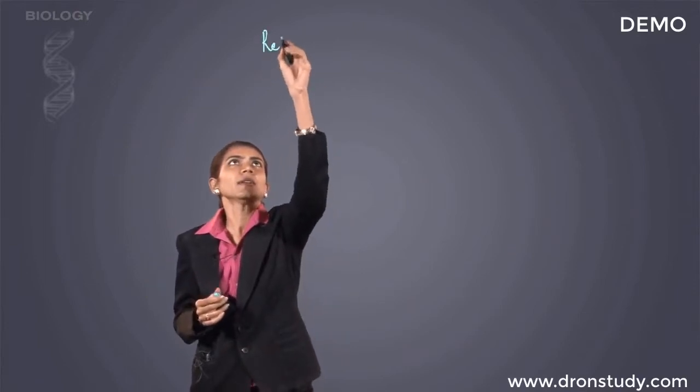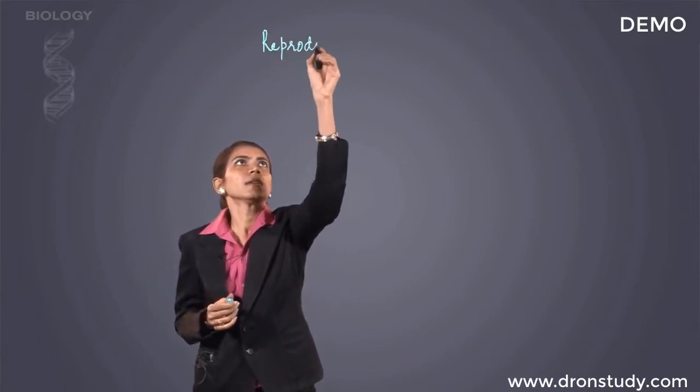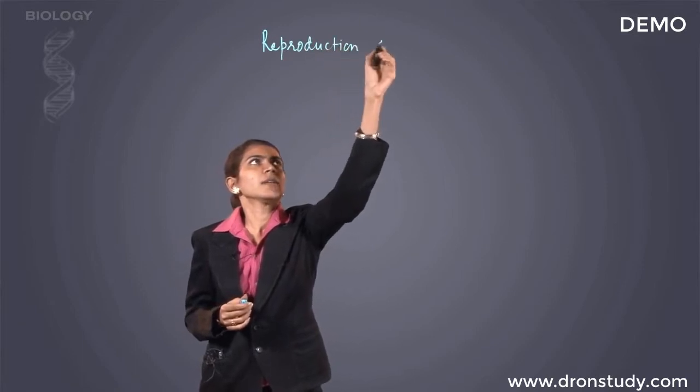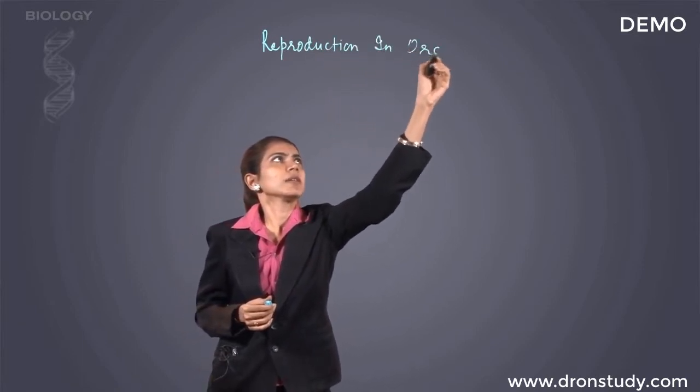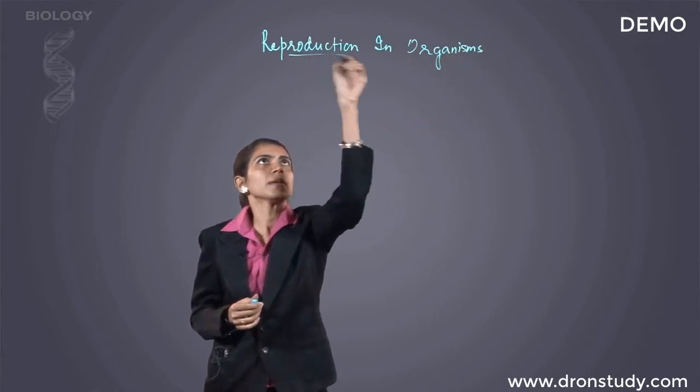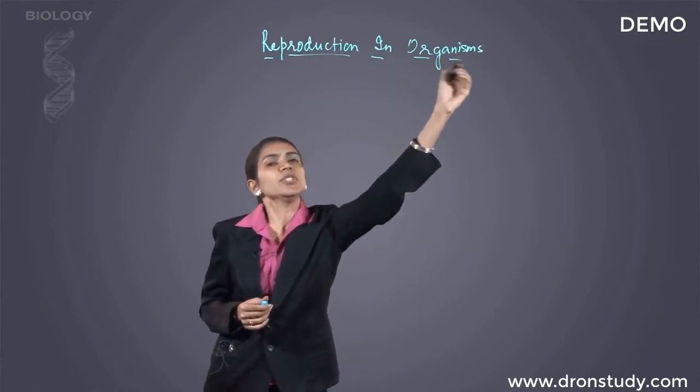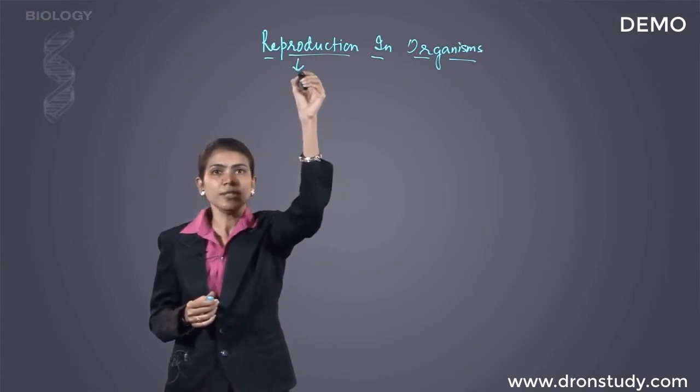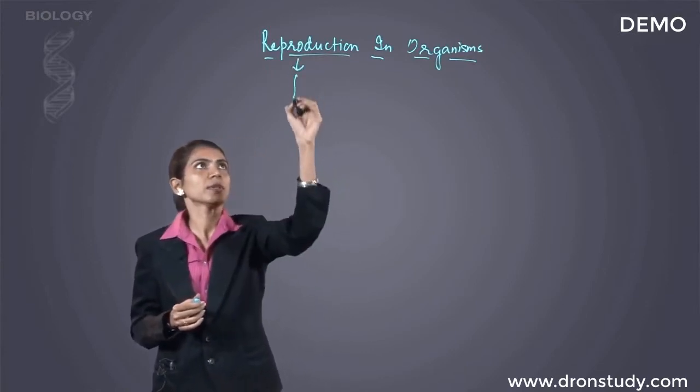Today we study the chapter on reproduction in organisms, Unit 1, Chapter 1. Reproduction is one of the fundamental characteristics of all living organisms.